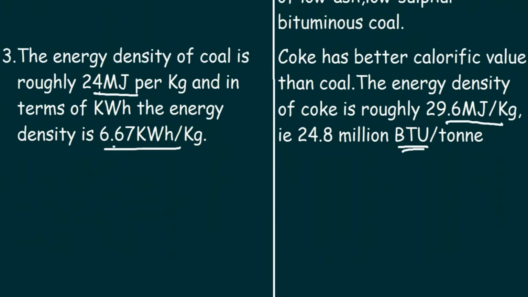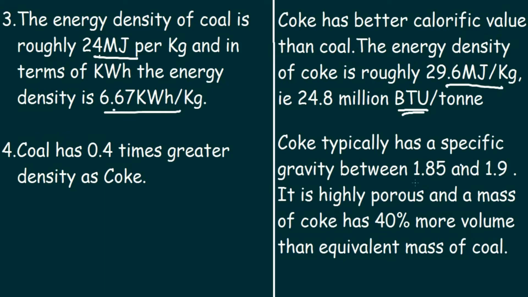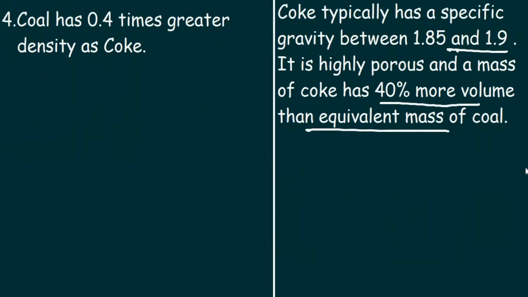Now the next point, coal has 0.4 times greater density than coke, while on the other hand coke typically has a specific gravity between 1.85 to 1.9. It is highly porous and the mass of coke has 40% more volume than an equivalent mass of coal. So now let's move on to the fifth point.